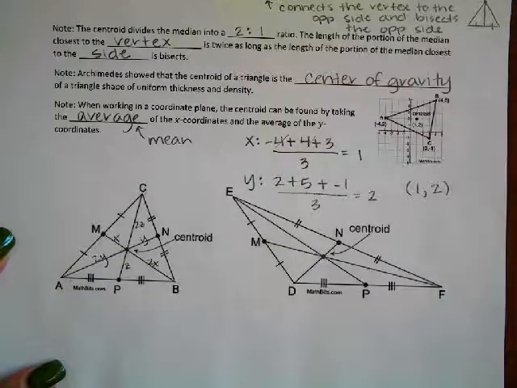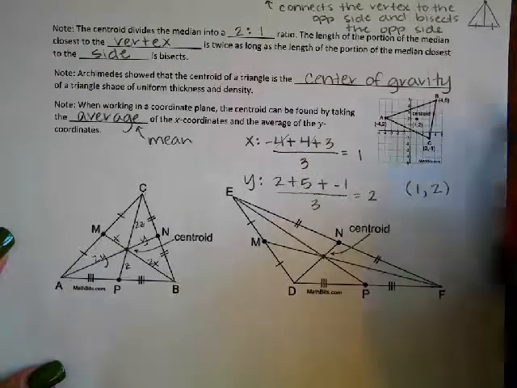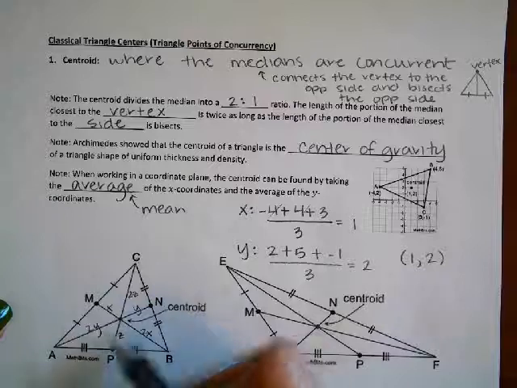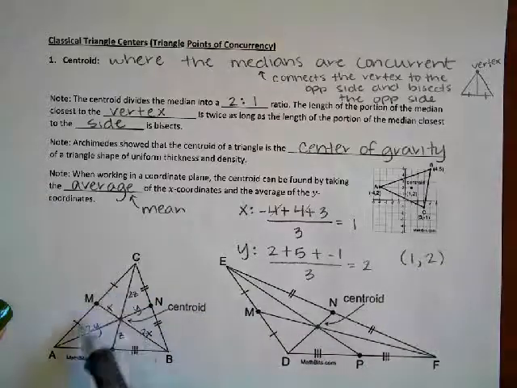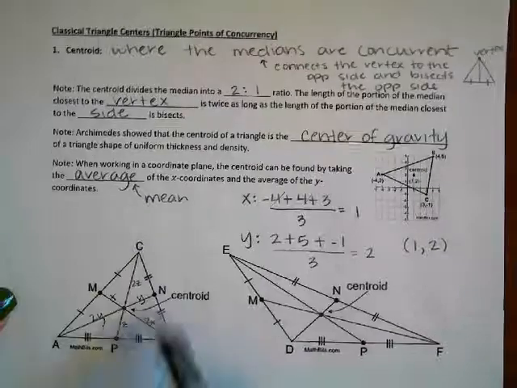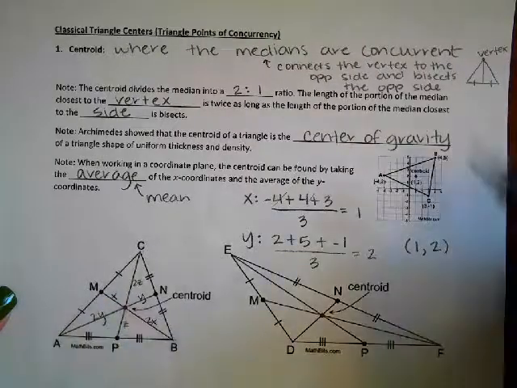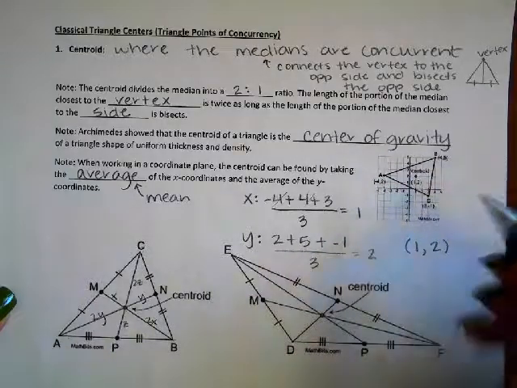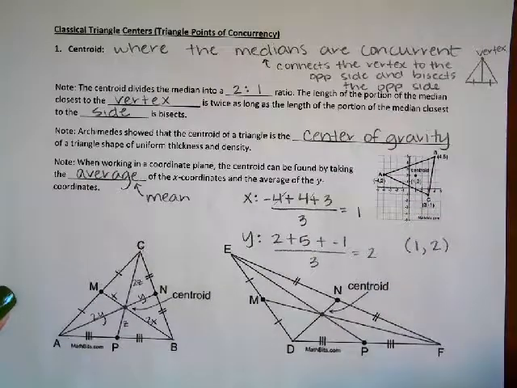We're going to have a lot of math problems that we can do based off this information. As you can imagine, with that 2-to-1 ratio, knowing that these two pieces are equal, these two pieces are equal, these two pieces are equal, there's a lot of math problems we can do there. Obviously, having those coordinates, we can do some math problems there too.